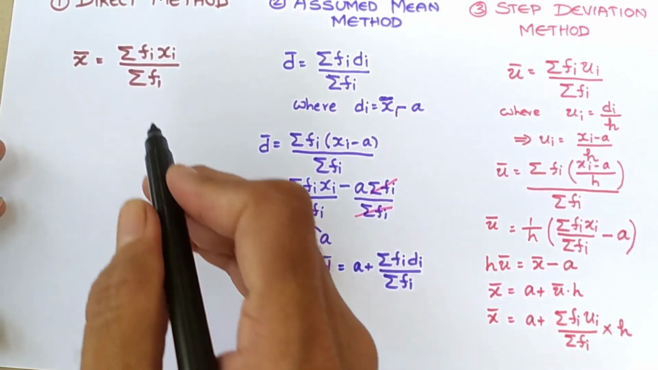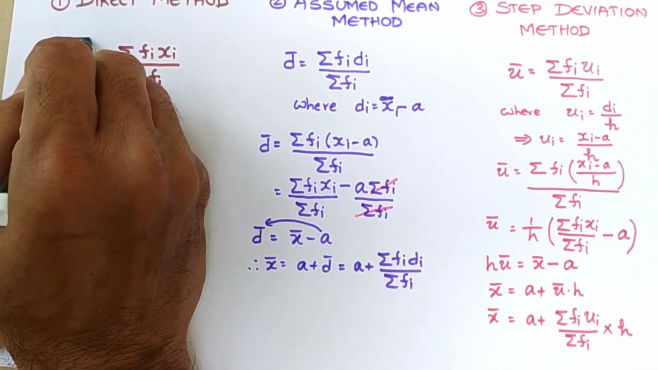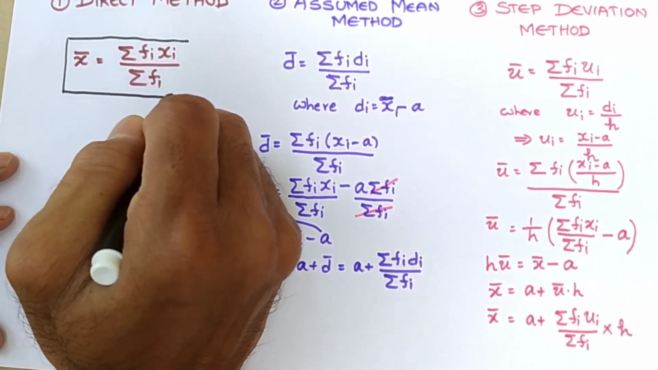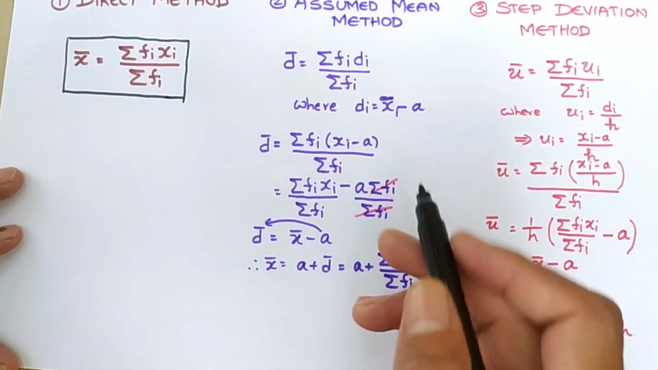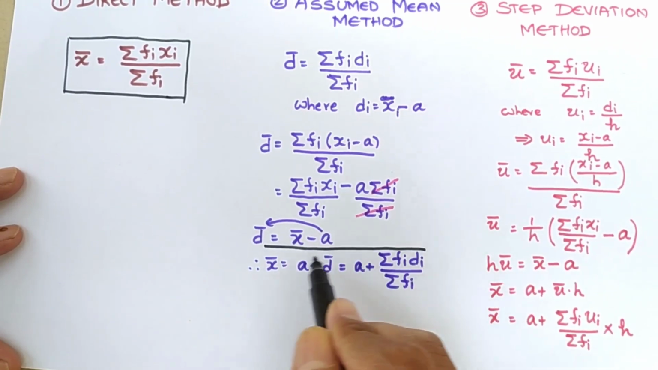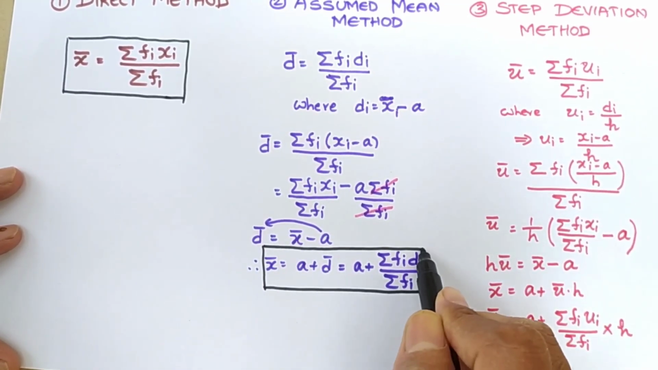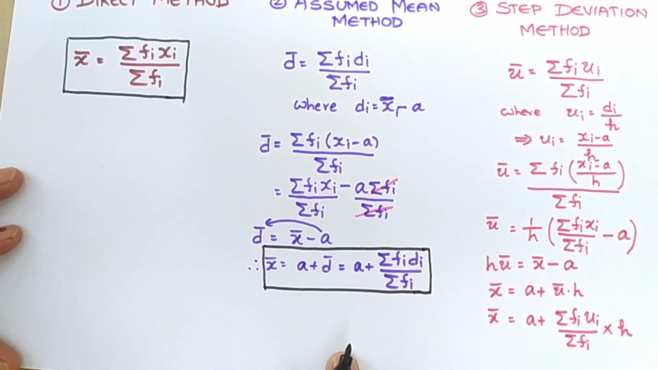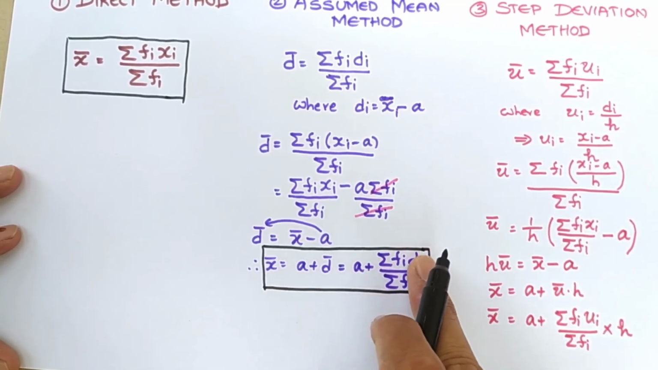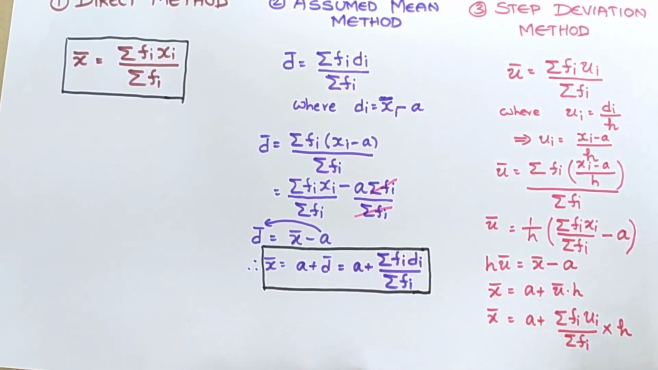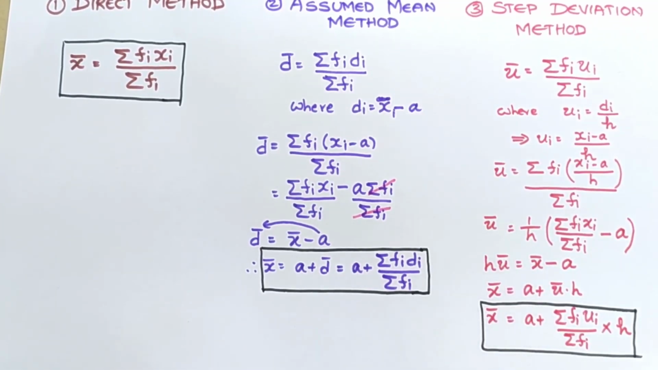Now here let us conclude. By direct method, this is the formula for finding mean: x bar equal to sigma fi xi by sigma fi. By assumed mean method, this is the formula for finding mean: x bar equal to a plus d bar, that is a plus sigma fi di by sigma fi. This is final. And by using step deviation method, this is the formula: mean x bar equal to a plus sigma fi ui by sigma fi into h.